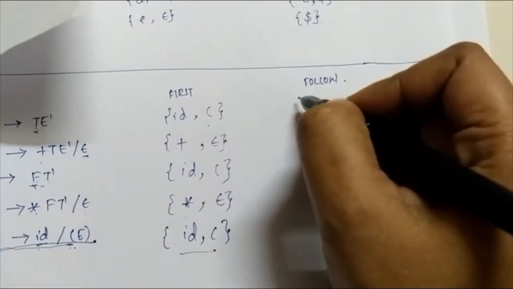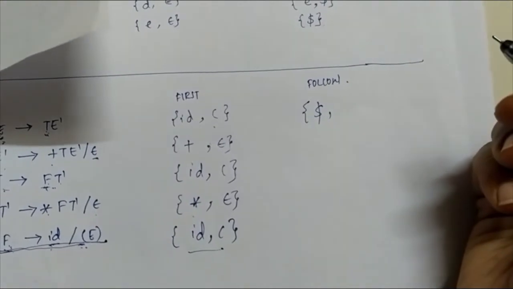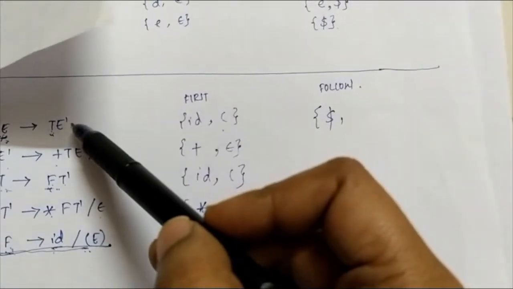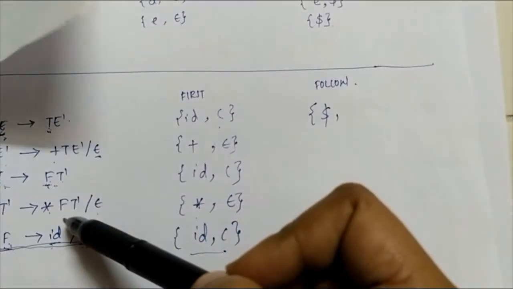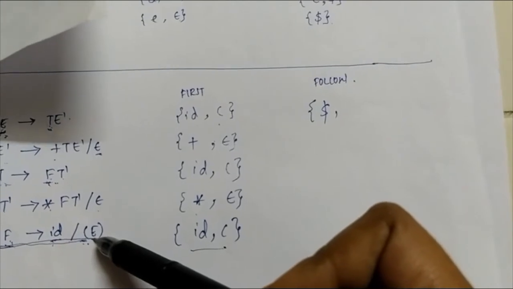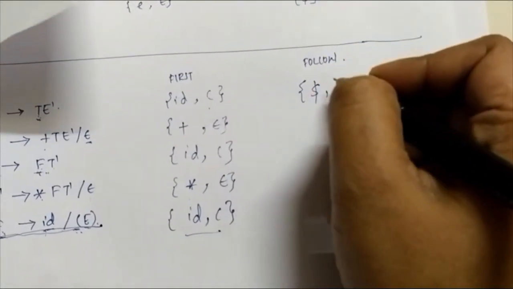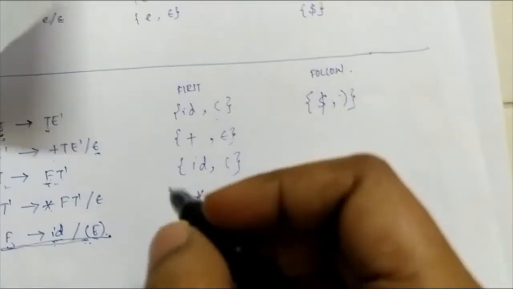So let's go to follow now. Follow of E is dollar symbol, since it is the start symbol. Then we will see if there is any other E on the right hand side. So is there any other E in the right hand side? See, we can find an E here. E is here followed by closing brackets. So the follow of E will be closing bracket.